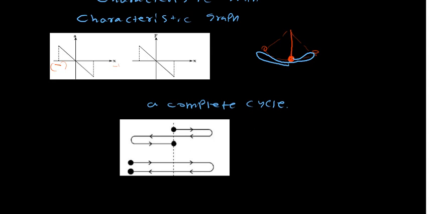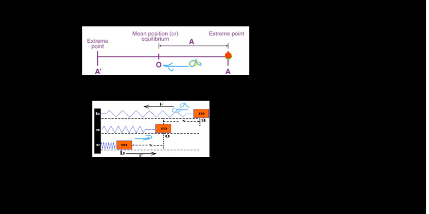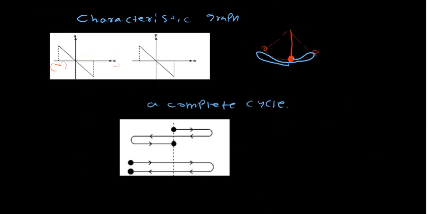Now if you start with a spring-type thing, the stuff is going to move towards here, reach here, go back to the other extreme and come back. Or you may start the stuff from one end, reach the other end and come back. So with that type of motion, you start from the far end, so you have to return to the same end. This is really important to remember.